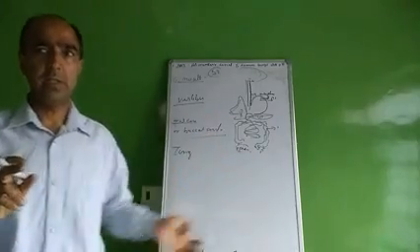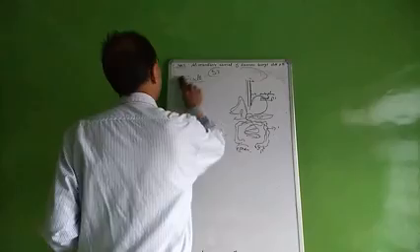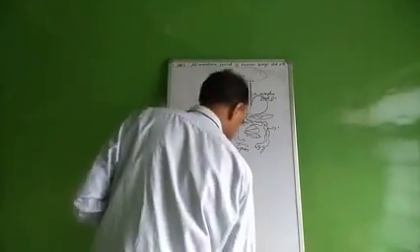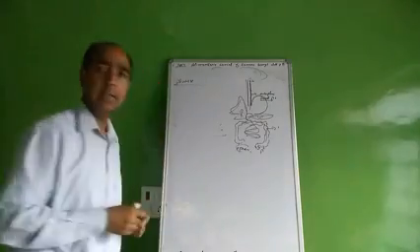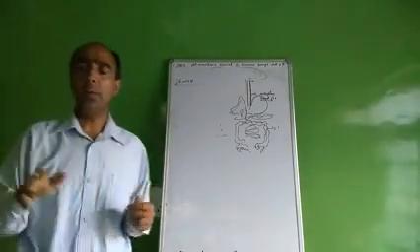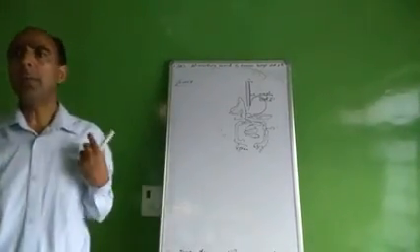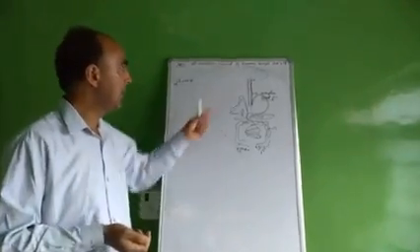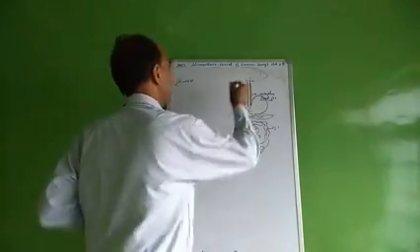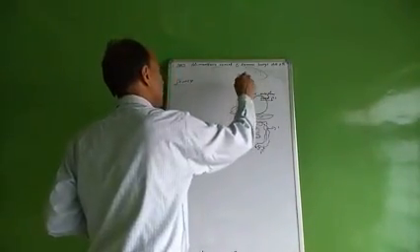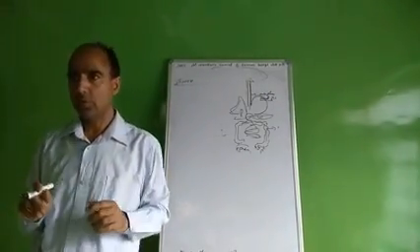Now we go for the pharynx, the next part of the alimentary canal. The pharynx is the common part of the throat. It is common between the digestive system and the respiratory system. The respiratory system, you know, has a pair of lungs attached, but the pharynx is common to the respiratory system and the digestive system.